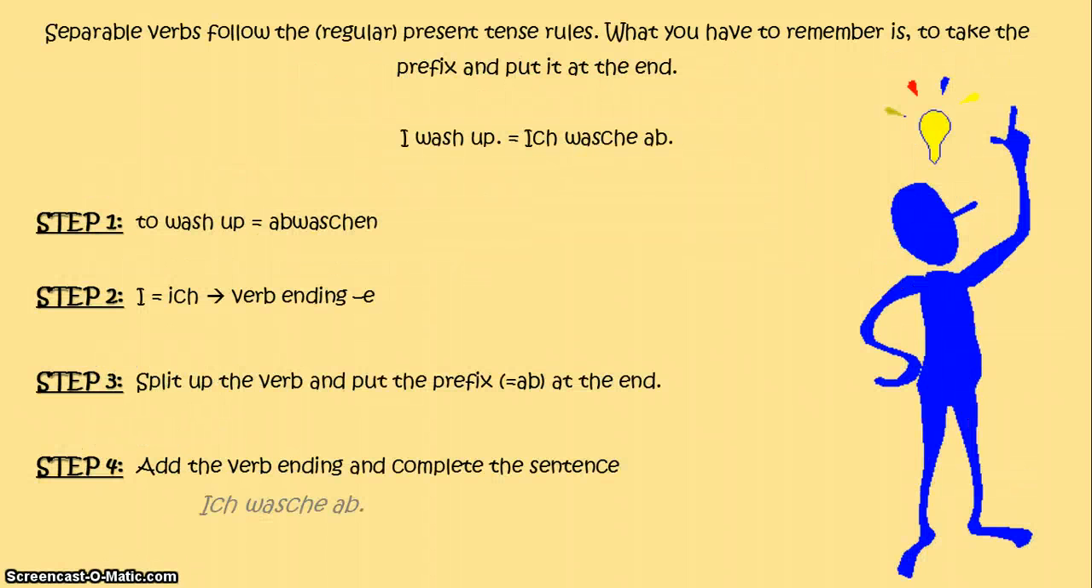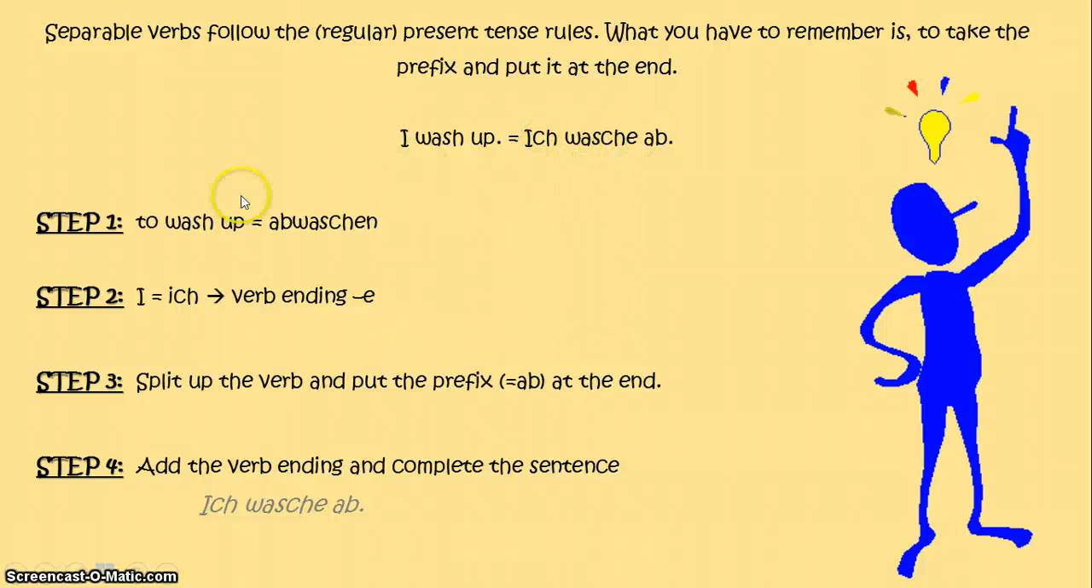Now, there are 4 different steps you have to follow when you want to use separable verbs in German. So they usually follow the regular present tense rules. Remember what we looked at the start of this video? This is what they follow. Then you have to remember to take the prefix and put it at the end. So the prefix is the first part. So I wash up, ich wasche ab.